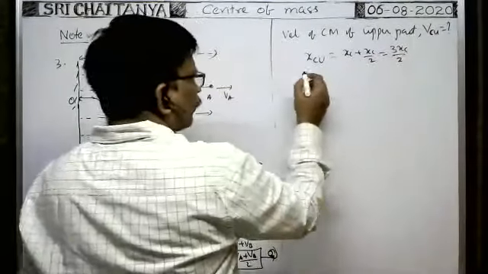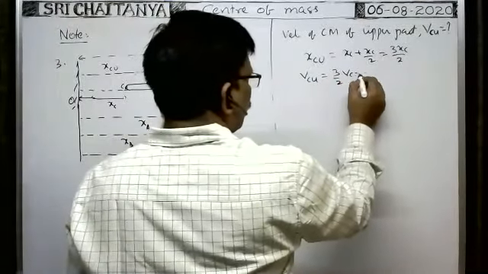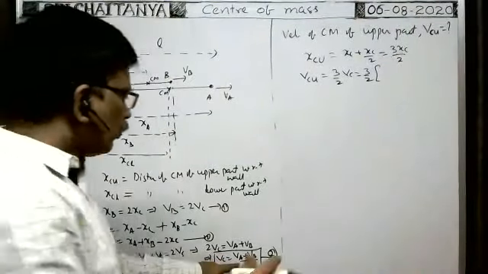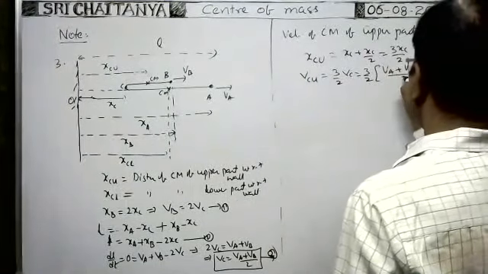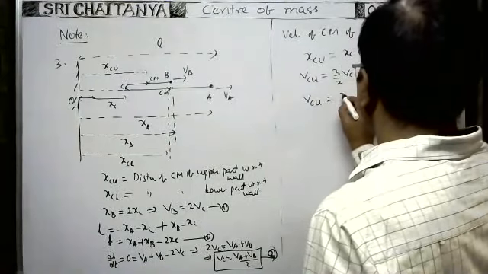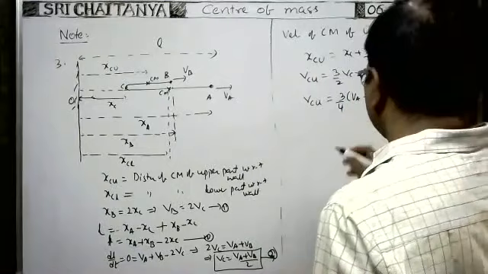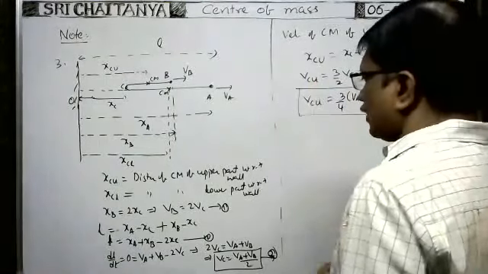You differentiate them. Therefore, VCU is equal to 3 by 2 into VC. 3 by 2 into VC, and we already got VC in terms of A and B, so (VA plus VB) by 2. Therefore, the velocity of center of mass of the upper part is equal to 3 by 4 into (VA plus VB). Okay, this is the velocity of center of mass of the upper part.